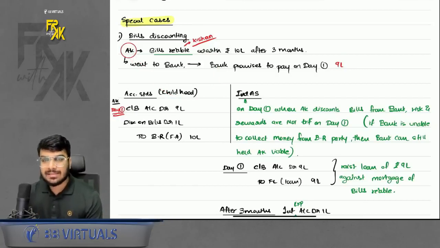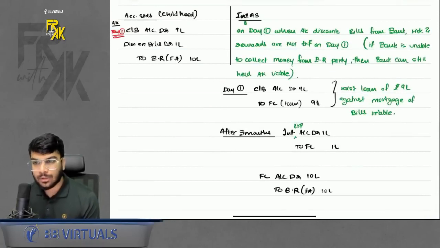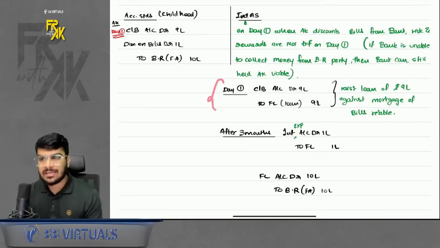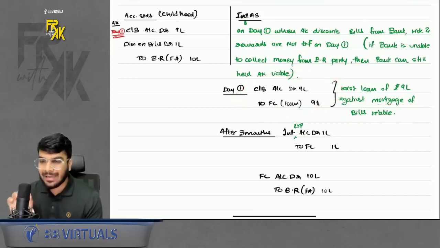Right? So that means the risk and reward have not been transferred yet. Okay, so in that case, what Ind AS says is you should not de-recognize the financial asset and record the proceeds. Instead, it is just like taking a loan against the mortgage of bills receivable. So you will record the cash received as a financial liability. You will not de-recognize the financial asset on day one.